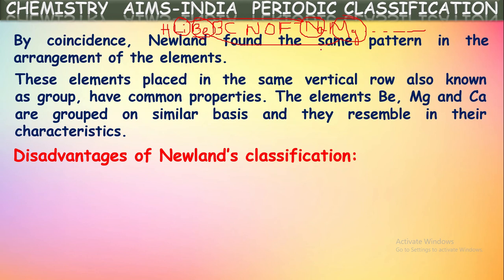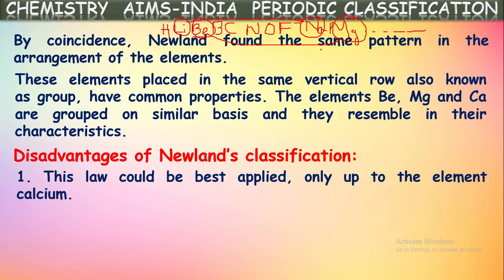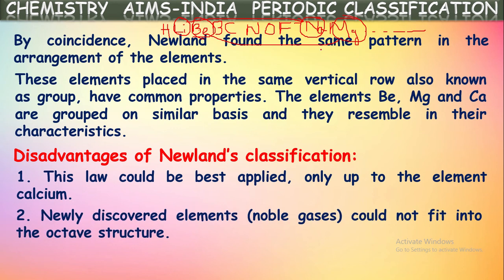But in this also there are some disadvantages. Let us see what those are. This law could be best applied only up to the element calcium, even though he tried to classify more than 50 elements. This classification into octaves fits the lower elements till calcium only. It is not exactly applicable for the higher elements. One more major drawback is that newly discovered elements like noble gases could not fit into this octave structure. After this classification, scientists discovered noble gases, but they could not be fit into it.